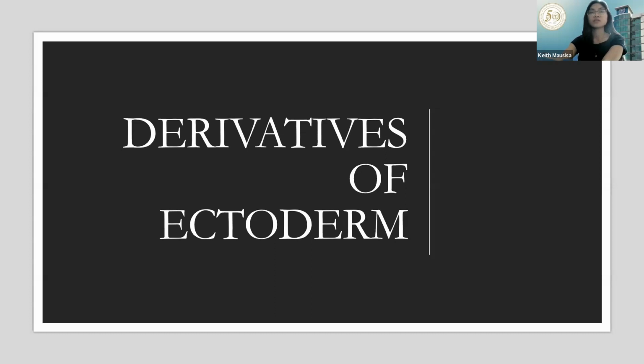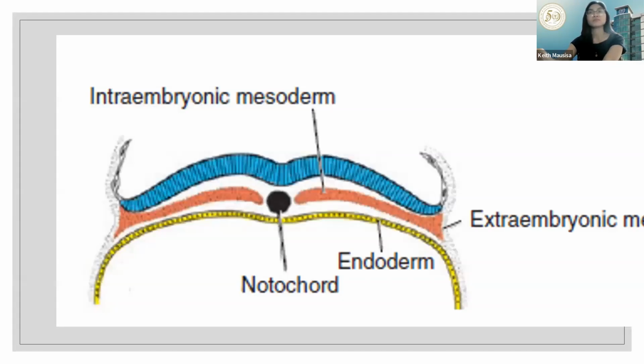Okay, first, let's discuss the derivatives of ectoderm. Okay, ectoderm. This should still be very familiar, because last week we just had a discussion about your notochord. If you observe, the black one is the notochord, endoderm is the yellow one, mesoderm is the pink, and ectoderm is the blue.